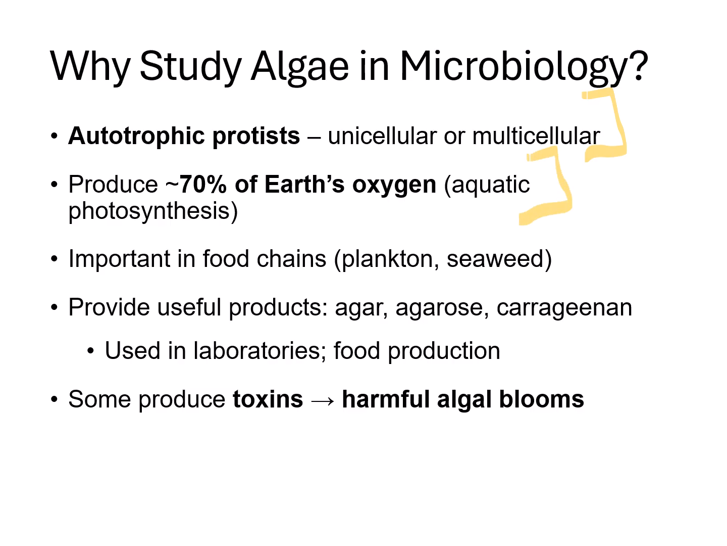They also produce about 70% of the Earth's oxygen through aquatic photosynthesis. They are important in food chains and are used in labs and food production as well. They have rigid cell walls containing agar or carrageenan, which are really useful as food thickeners or solidifying agents in cosmetics, toothpastes, or even foods like mochi. And they can also be used as a solidifier to add to growth media for our microbes.